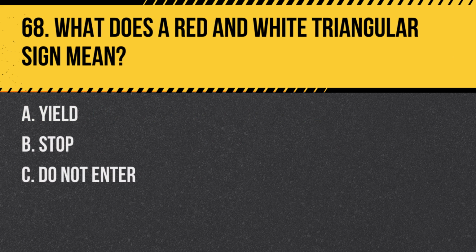Question 68. What does a red and white triangular sign mean? A. Yield. B. Stop. C. Do not enter. Answer. A. Yield. This sign indicates that you must slow down and yield to traffic and pedestrians.